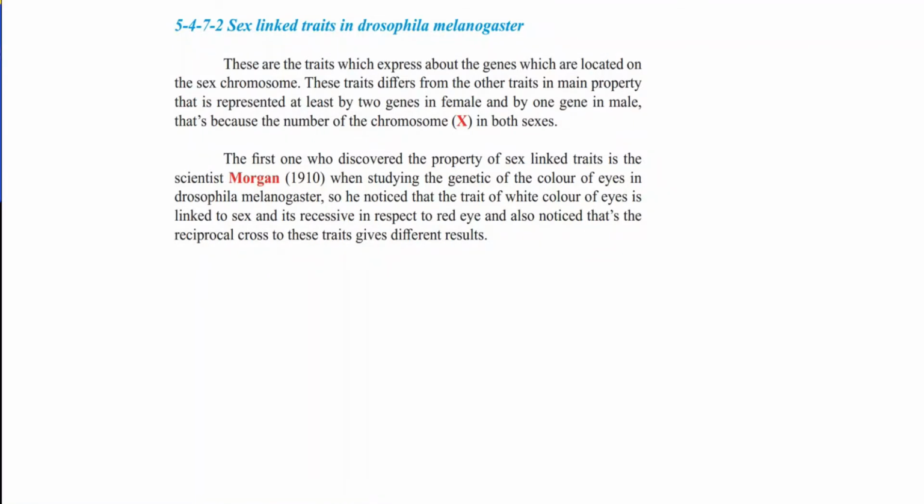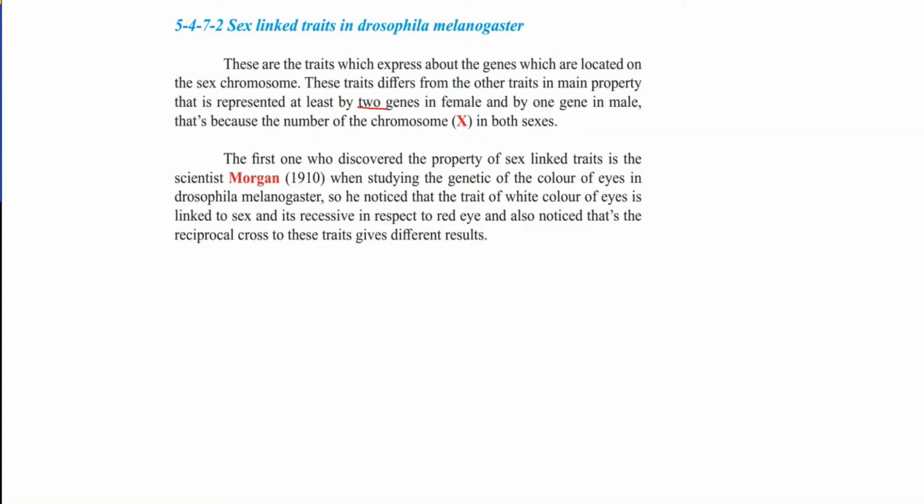Sex-linked traits in Drosophila melanogaster. These are the traits expressed by genes which are located on sex chromosomes. These traits differ from the other traits in a main property: they are represented by at least 2 genes in the female and 1 gene in the male.